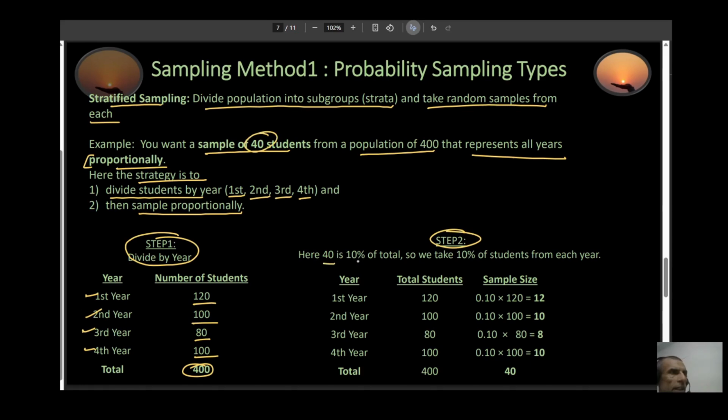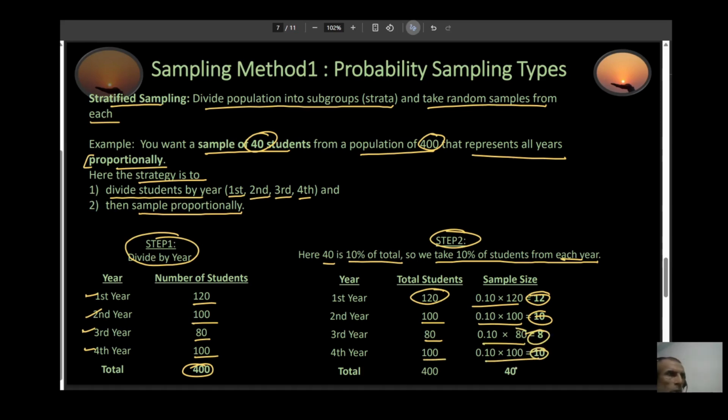Now 40 is 10% of your total because your total is 400. So 40 of 400 is 10%. So now we are going to take 10% of students from each year. So I'm taking 10% of my 120, right? And the answer comes out to be 12. 10% of 100 is 10. 10% of 80 is 8. And 10% of 100 is 10. And so the total, if you add all the numbers together, the answer is 40. This is your stratified sampling.